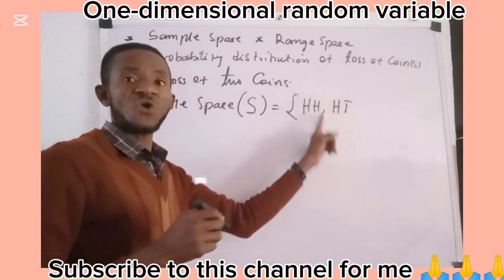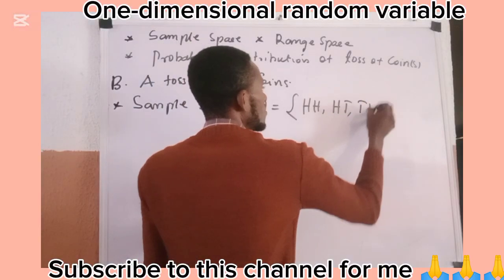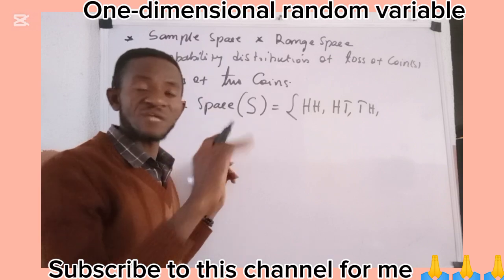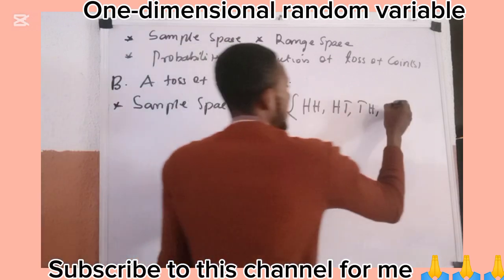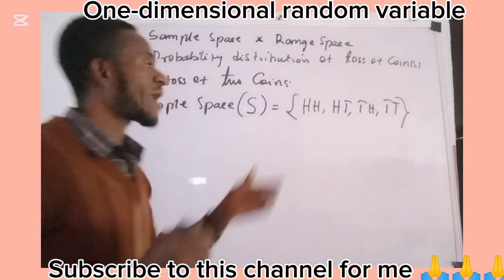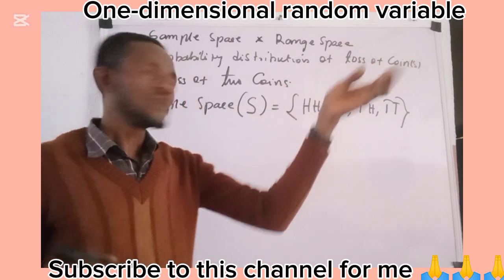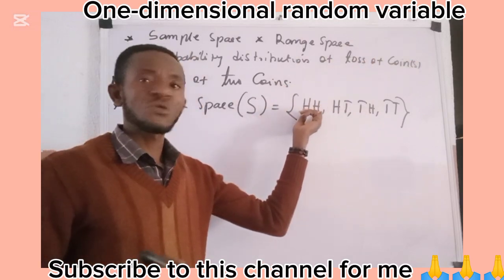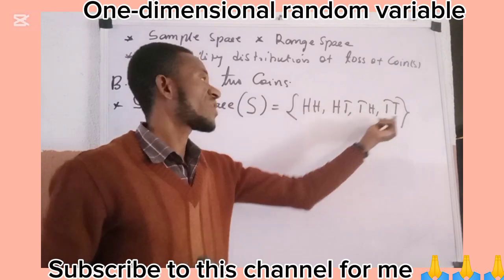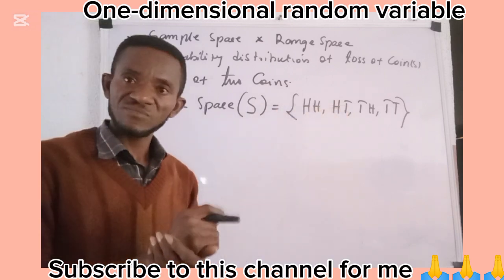But of course, it's not a must that head comes first. It is likely that tail comes before the head. So in that case, you can equally have T, H. And then it is possible that you toss 2 of them, then you obtain tails in both of them. So in that case, you have tail and then tail, you close it. These are all the possible outcomes when 2 coins are tossed up together. You can either be lucky to get 2 heads, or you can get head and a tail, which can equally be tail and head, or you can get 2 tails, nothing more. This is what we call the sample space.